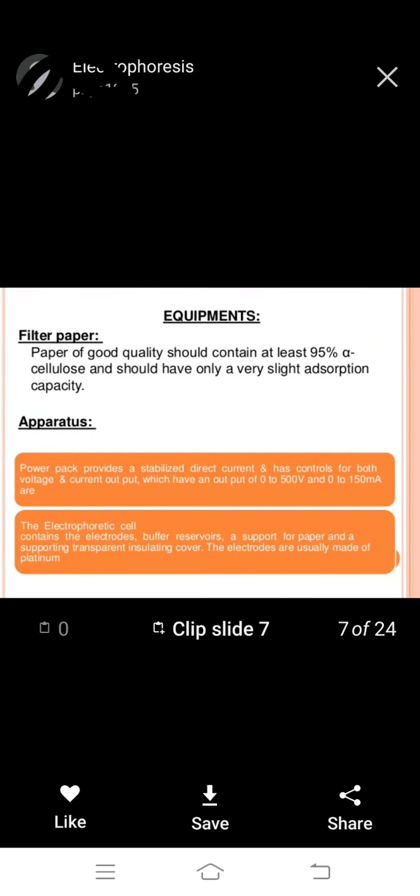Next, equipment. Filter paper of good quality should contain at least 90% alpha cellulose and should have only a very slight absorption capacity. Next, apparatus: a power pack provides a stabilized direct current and is controlled for both voltage and current output.